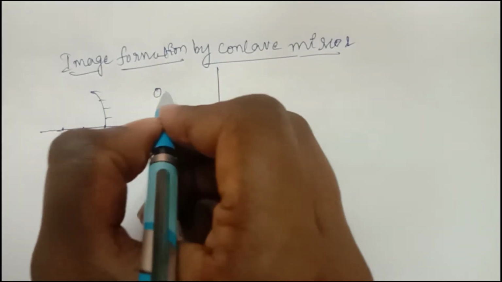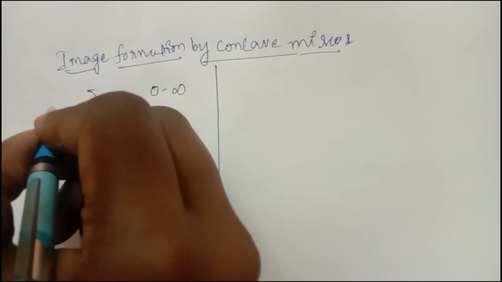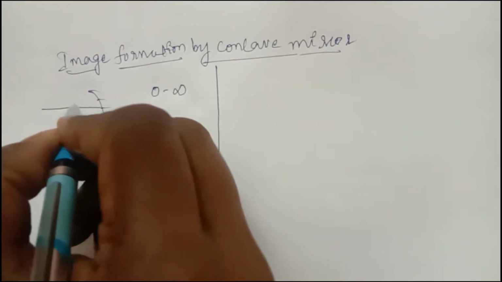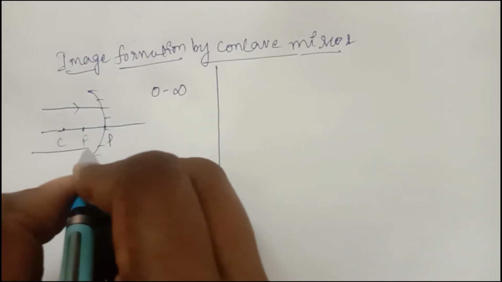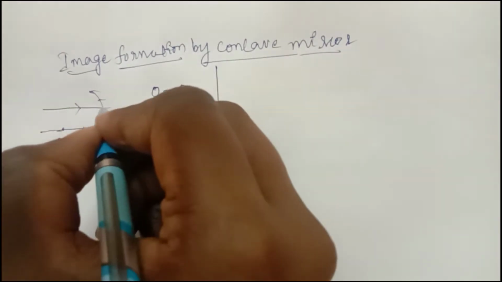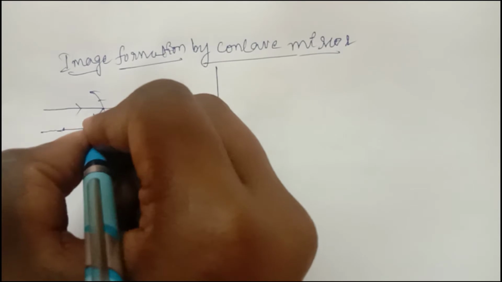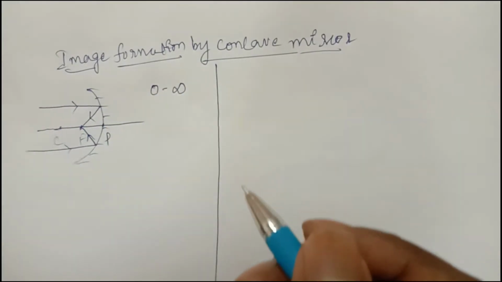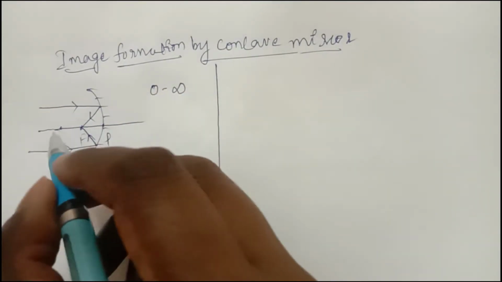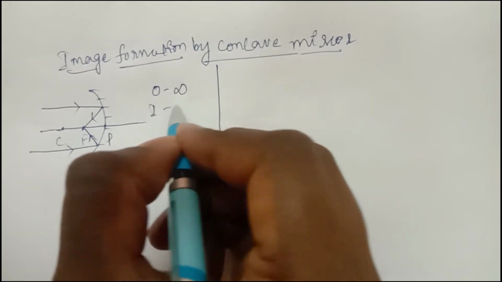If you take the object at infinity, one light ray I am taking in this direction, another light ray it will be taking like this. It will be reflected and meet at the focus. Like this. So the object you placed at infinity, the image is forming at the focus.